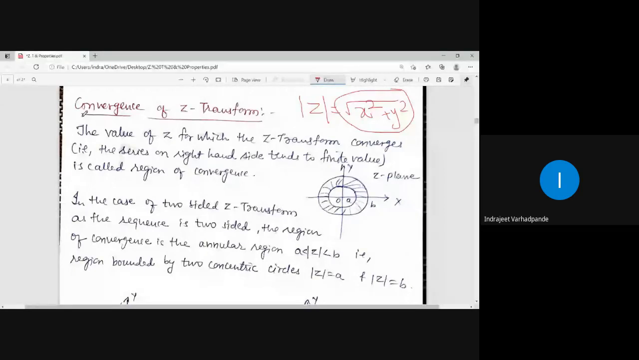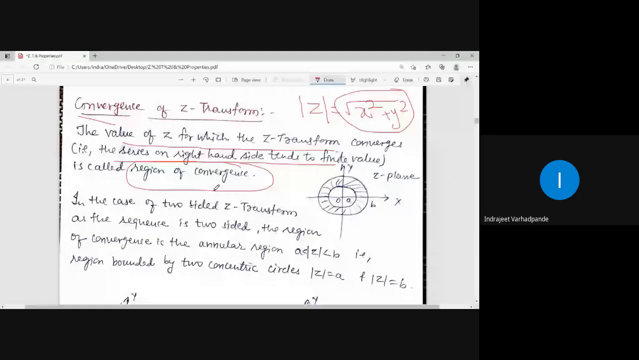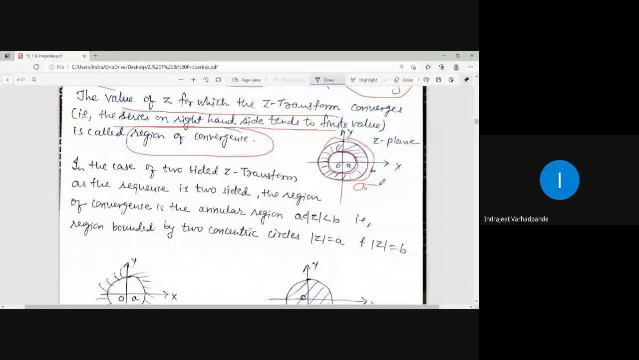The circle helps us test or check the convergence of the given Z transform. So the value of z for which the Z transform converges, that means the series on the right hand side tends to a finite value, is called the region of convergence. Suppose I have one circle with center at origin, then I can denote this as a pair of concentric circles in the z plane, which is written as mod z greater than a and less than b. So greater than a means this region, less than b means inside it.